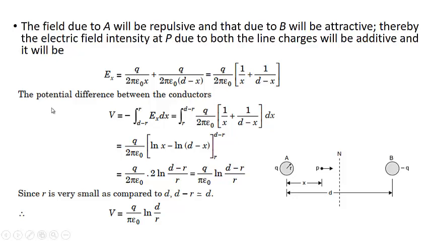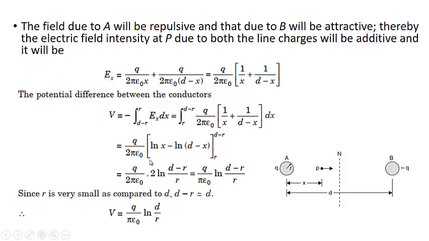So the potential difference between the conductors will be the integral of Ex dx from d minus r, that means from this point to this point. By changing the limits of the integration, this minus will be consumed, so it will be equal to the integral from r to d minus r of q by 2 pi epsilon naught times (1 by x plus 1 by d minus x) dx. So the integration of 1 by x is ln of x, and the integration of 1 by d minus x will be equal to ln of d minus x, and the internal differentiation of this will be minus 1, that is what comes over here.